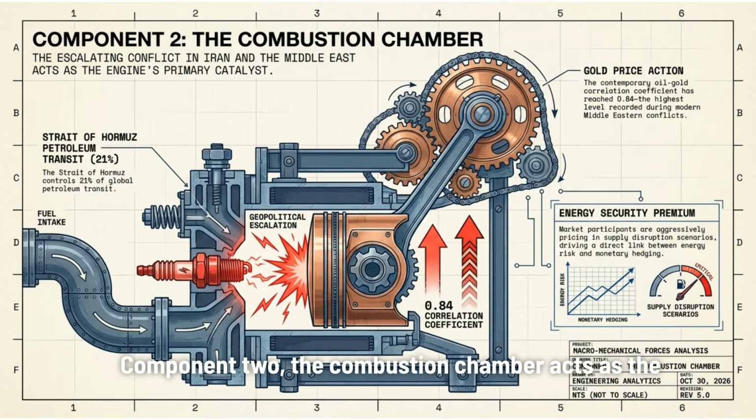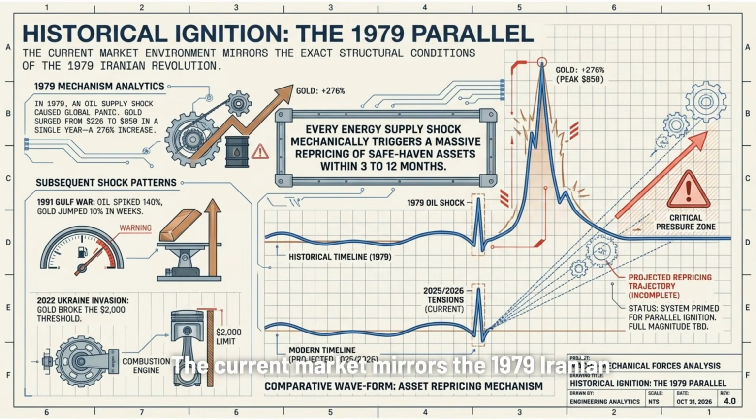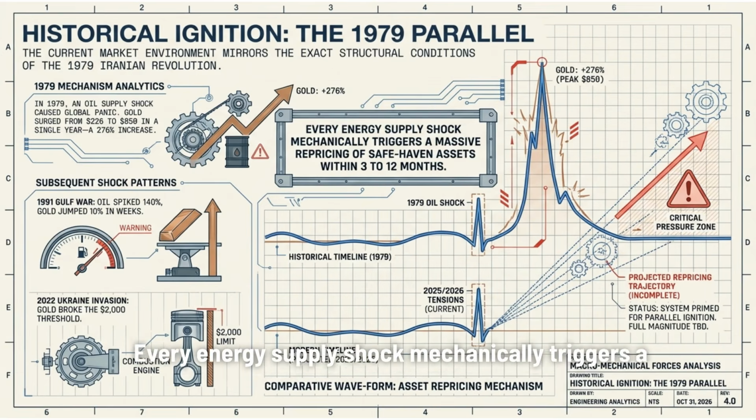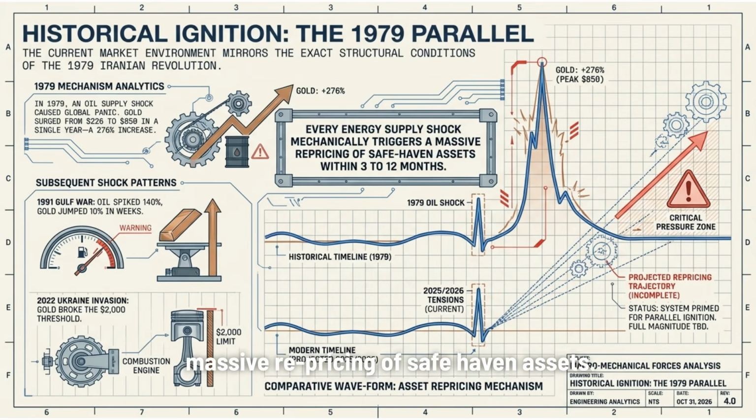Component 2, the Combustion Chamber, acts as the primary catalyst. Escalating conflict in the Middle East has driven the oil-gold correlation coefficient to a high of 0.84. The current market mirrors the 1979 Iranian Revolution, where an oil supply shock led to a 276% surge in gold. Every energy supply shock mechanically triggers a massive repricing of safe haven assets.